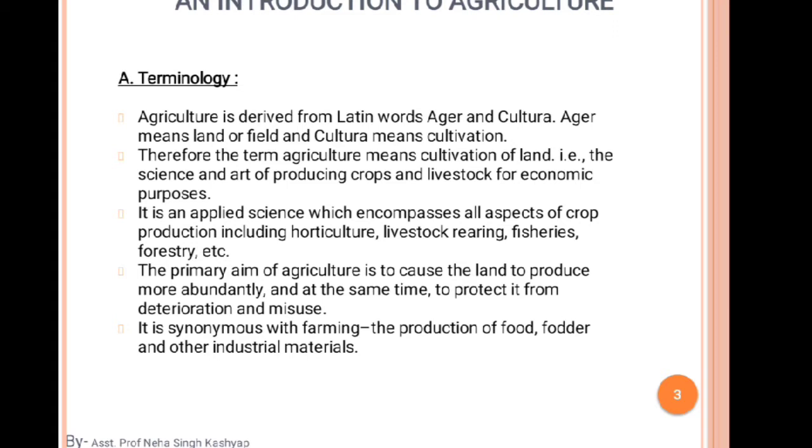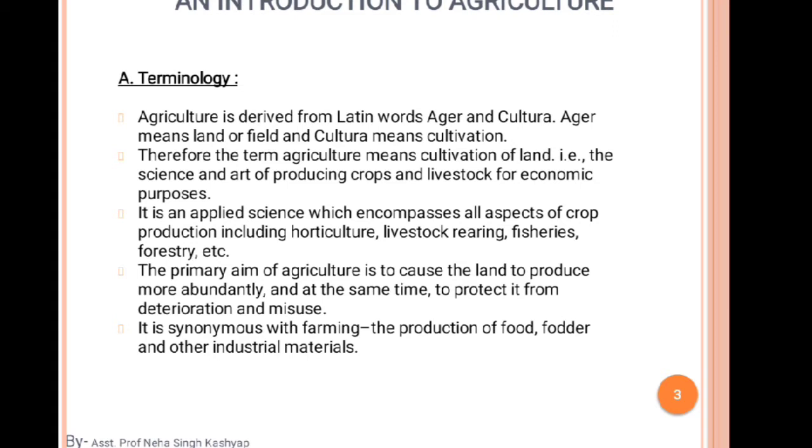So let us do the terminology. The first term is agriculture, which is derived from the Latin words ager and cultura. Ager means land or field and cultura means cultivation.